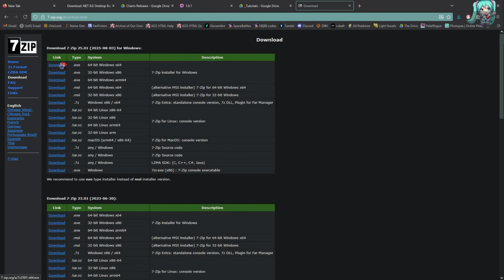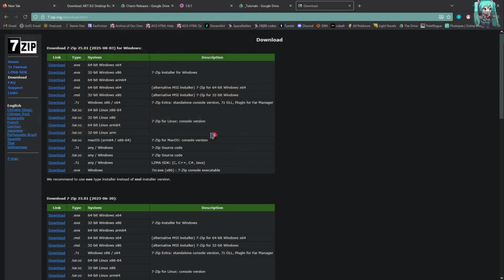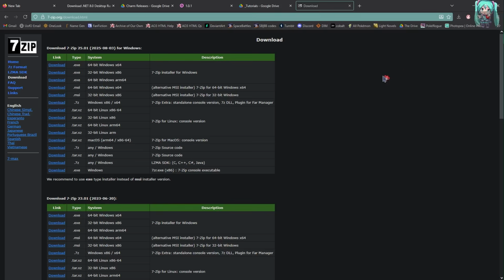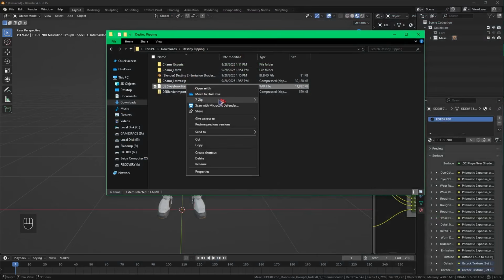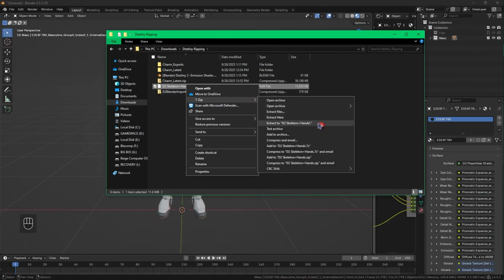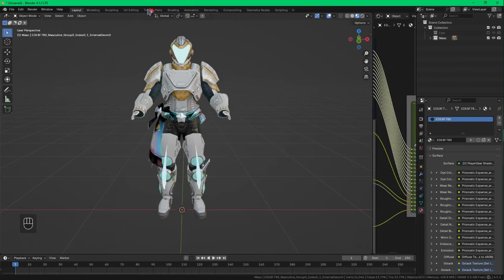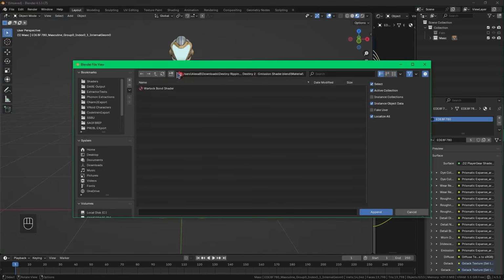Download installer, go through the installation wizard, and then when it's finished, go back to where the player skeleton is downloaded. Right-click the file, hover down to extract the 2 skeletons plus hands. This will extract it to its own folder, and now we go back to Blender. In Blender, file append like we did for the Warlock Bond shader, and navigate to the new D2 skeleton and hands folder.